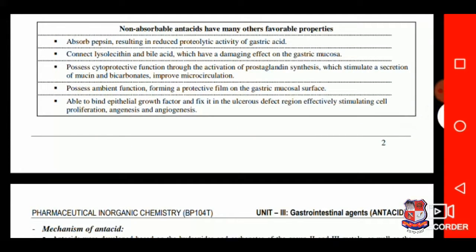They possess ambient function, forming a protective film on the gastric mucosa surface. They are able to bind epithelial growth factor and fix it in an ulcerous defect region effectively, stimulating cell proliferation and angiogenesis.